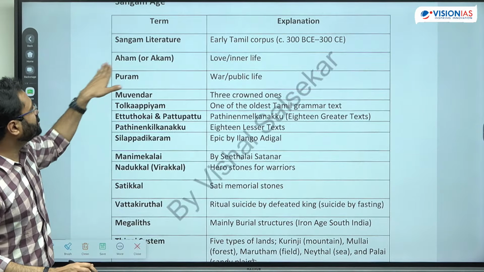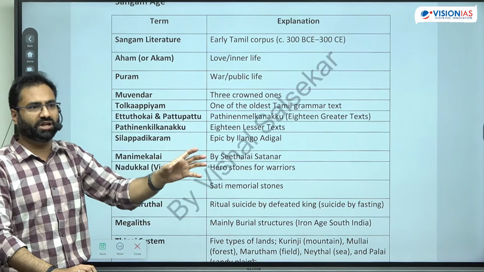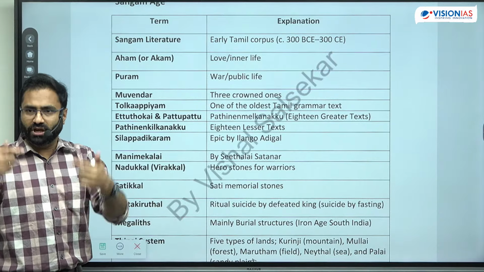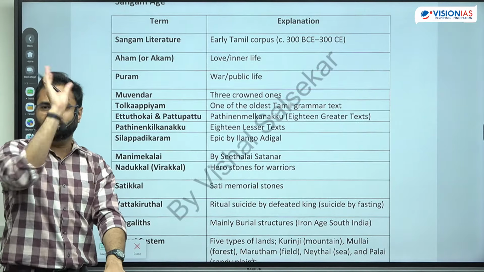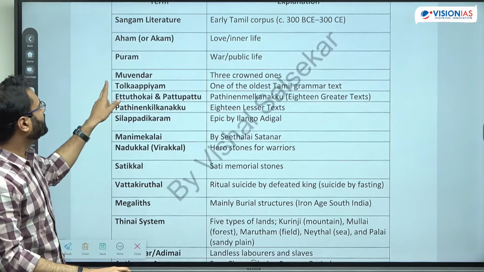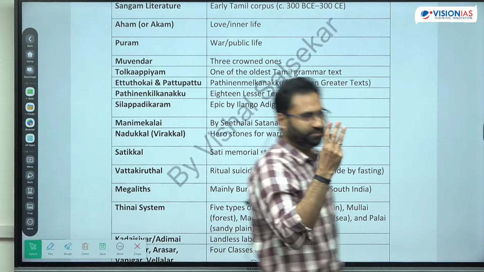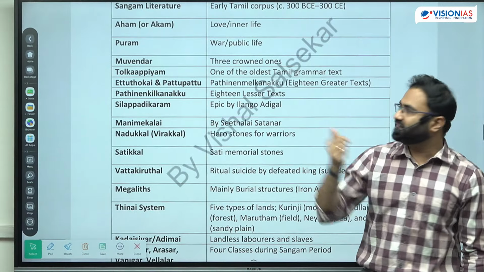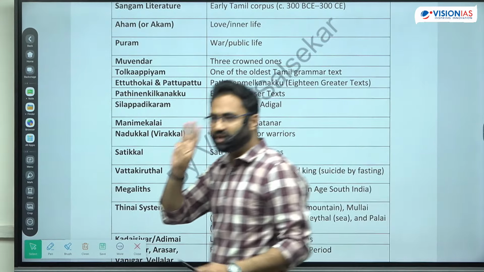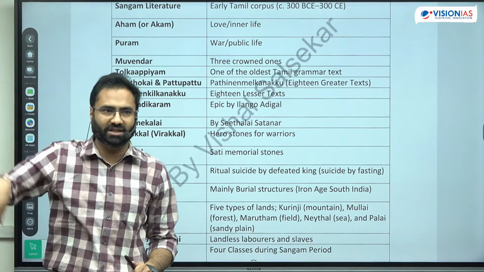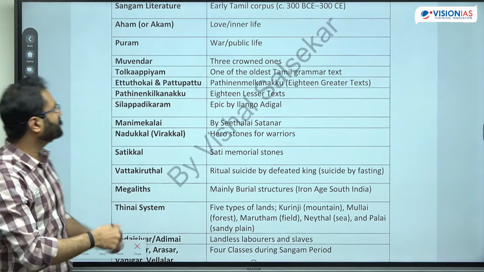Now, in Sangam literature, Aham is the style of poetry which talks about the inner life, the type of romantic prose, which tells about the king's personal life, and then Puram, which talks about his public life, means war, statecraft, all these things, right? Then there is another prominent term from the Sangam literature, Movendar. What is Movendar? In Tamil, Mu means three. So Movendar means three kings or three coronated kings. These represent three prominent coronated kings who used to exist simultaneously: the Cholas, the Cheras and the Pandyas.